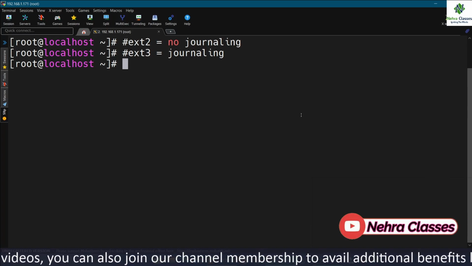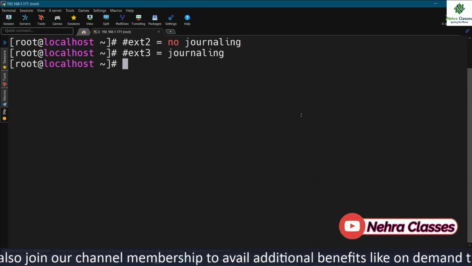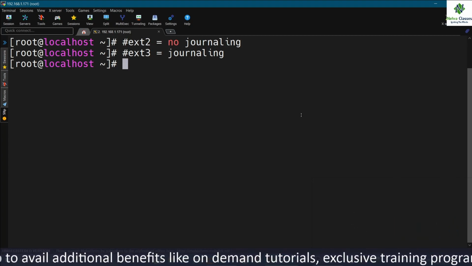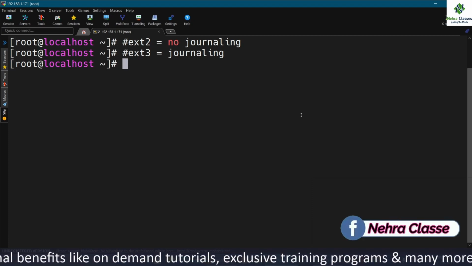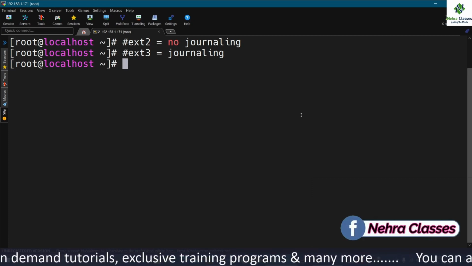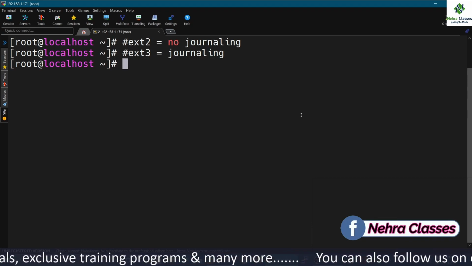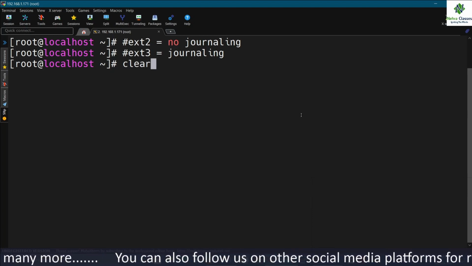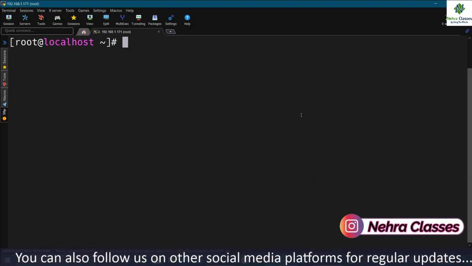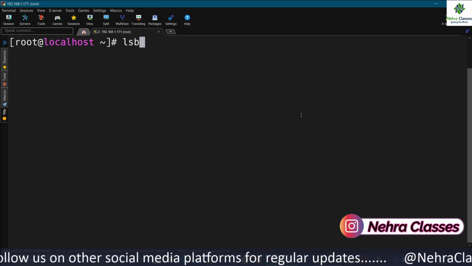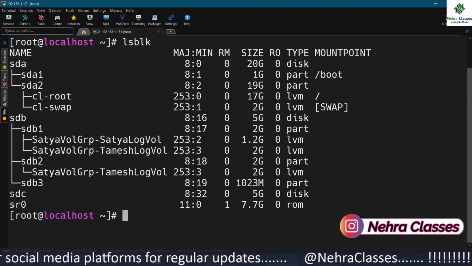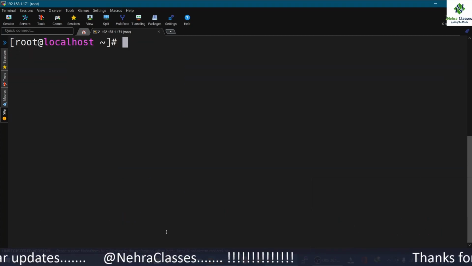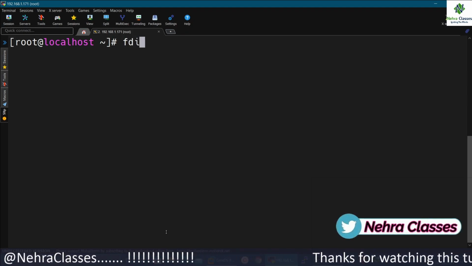Journaling means that changes are first written to a journal on the disk. The journal is flushed regularly, writing the changes on the file system. Journaling keeps the file system in a consistent state, so you don't need a file system check after an unclean shutdown or power failure. Now the question arises, how can we create the ext2 or ext3 file system? So let me show you. I have an additional disk present in my machine that is showing up here as sdc. In this disk, I'm going to create a partition by using the fdisk utility.